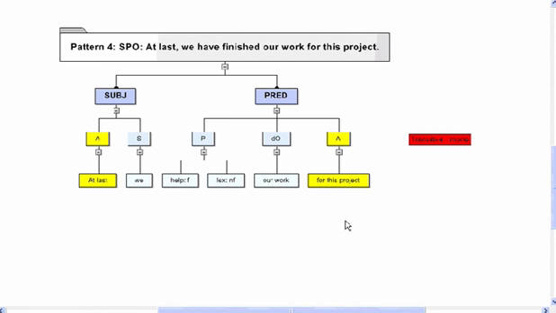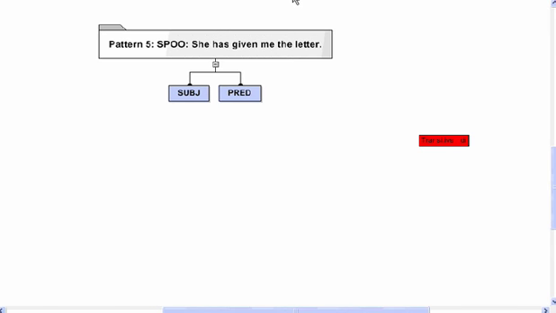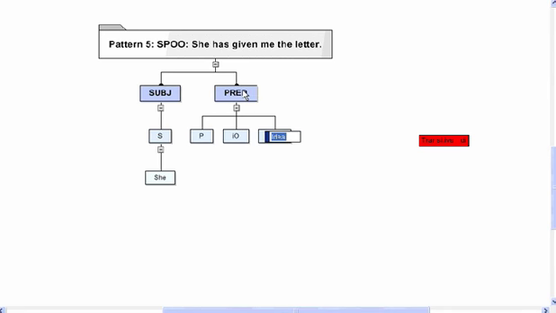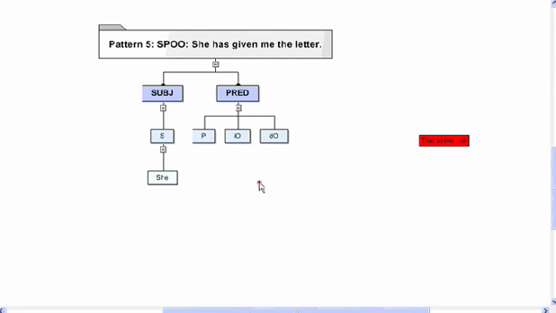Now this differs from pattern 5. How? Well, pattern 5 has two objects. So we have the subject, and the subject is "she". The predicate consists of a predicator, and it also consists of an indirect object, and it also consists of a direct object.